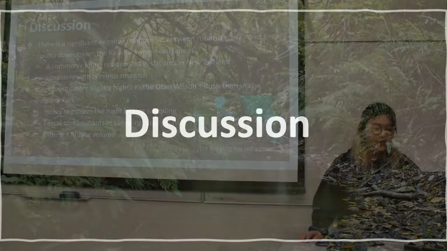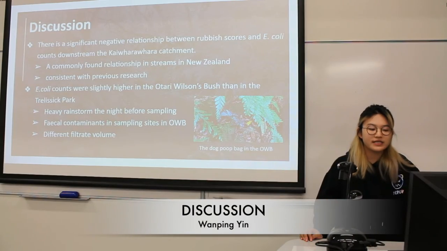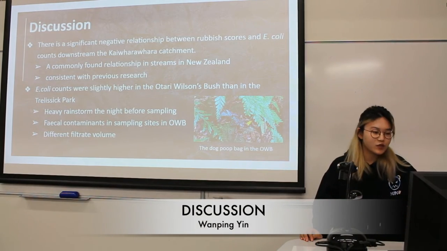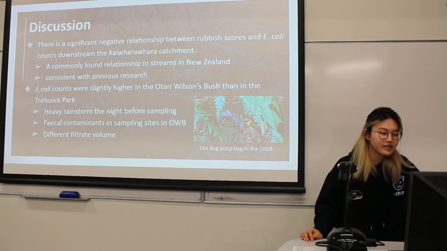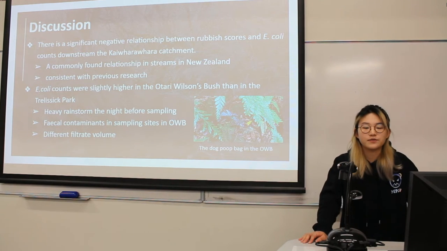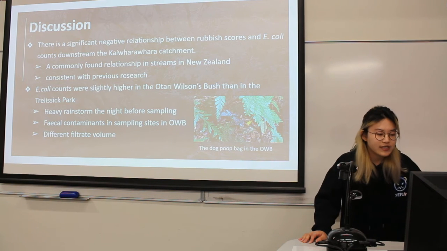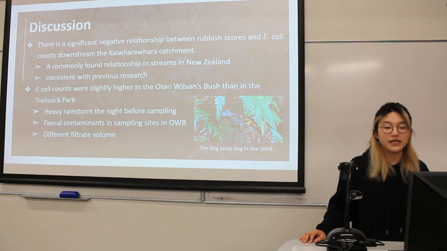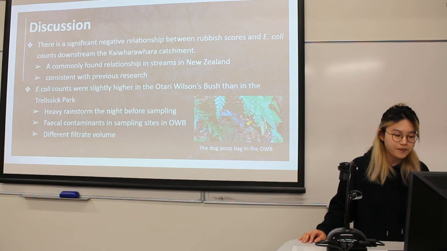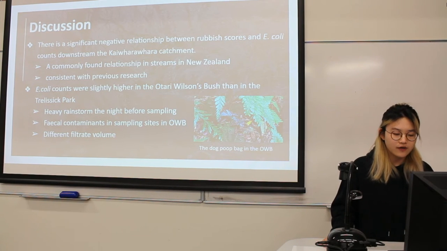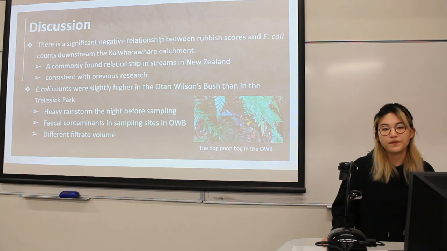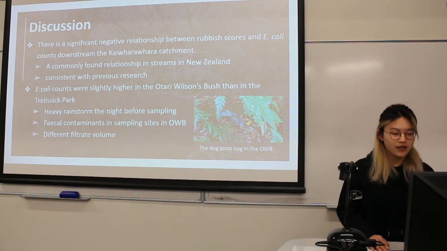So, as she just mentioned, our results found that there is a significant negative relationship between rubbish scores and E. coli counts. As we approach the lower catchment of the Kaiwharawhara stream from Zealandia to the estuary, with a decrease in the rubbish scores, which means more rubbish and higher levels of human-induced contamination, we found an increasing trend of E. coli concentrations in the stream, implying poorer water quality.